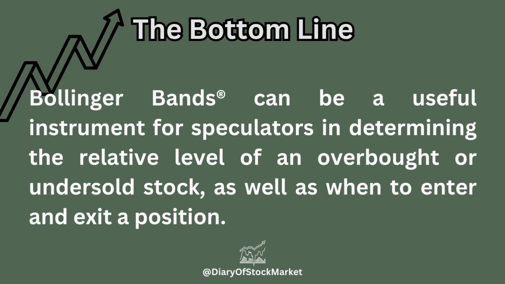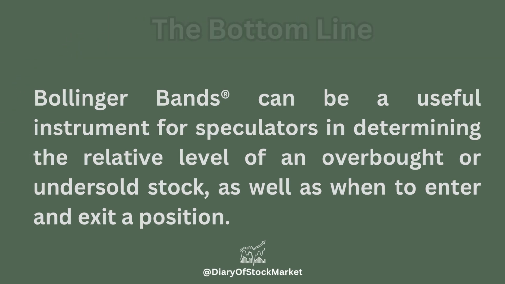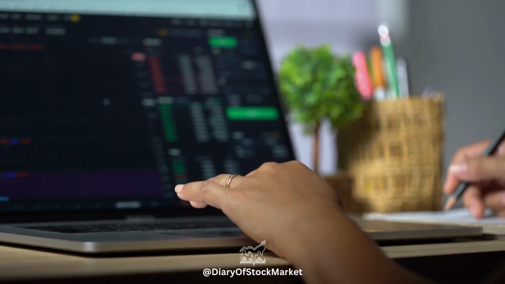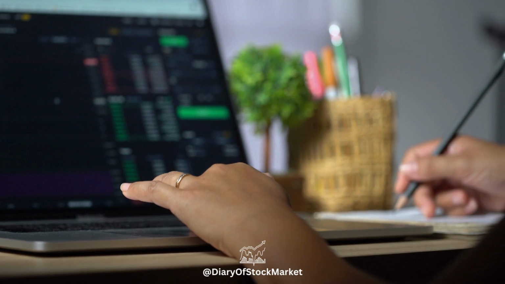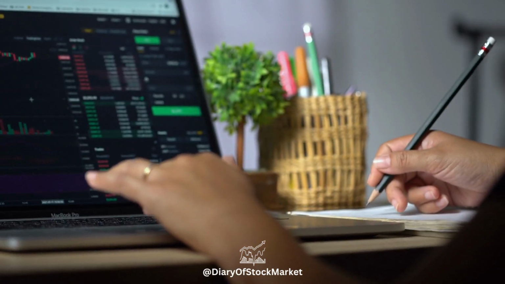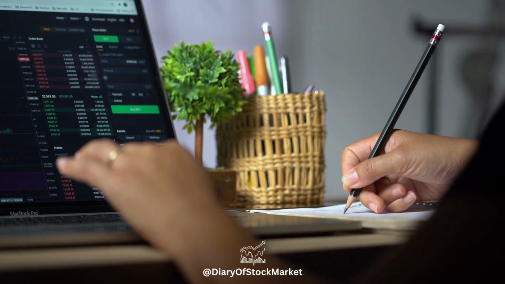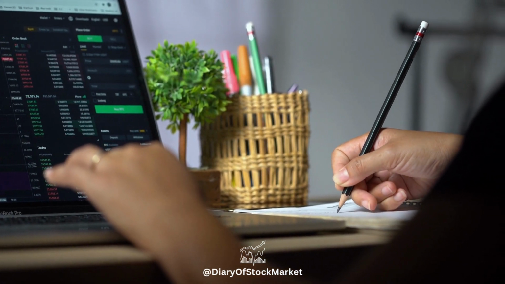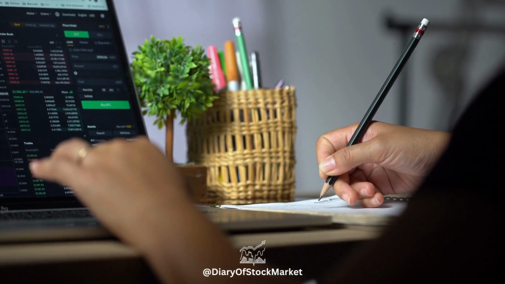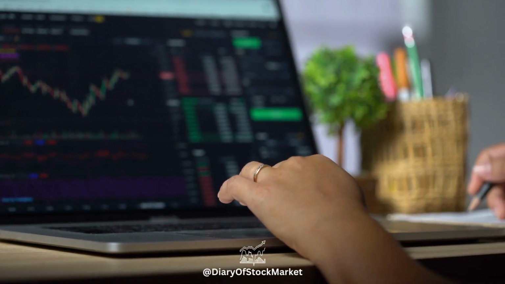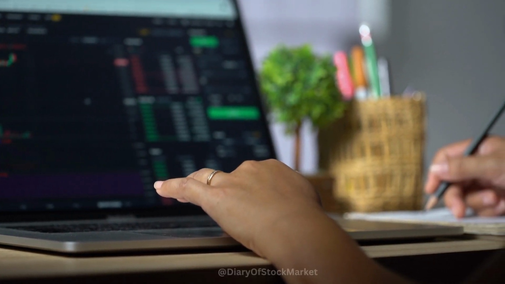Bollinger Bands can be a useful instrument for speculators in determining the relative level of an overbought or oversold stock, as well as when to enter and exit a position. Certain aspects of Bollinger Bands, such as the squeeze, work well for currency trading. Buying when stock prices cross below the lower Bollinger Band often helps traders take advantage of oversold conditions and profit when the stock price moves back up toward the center moving average line.